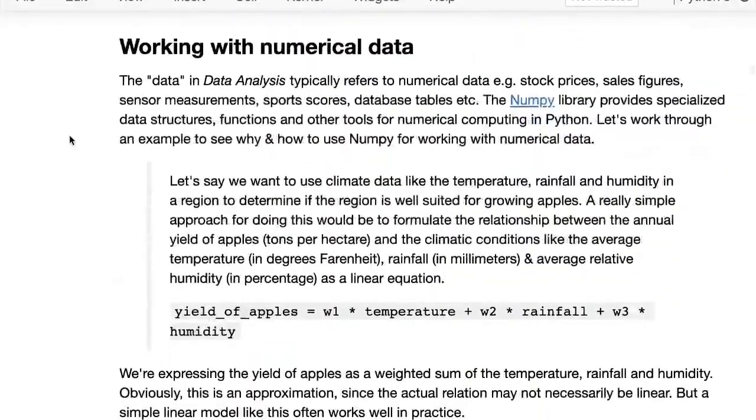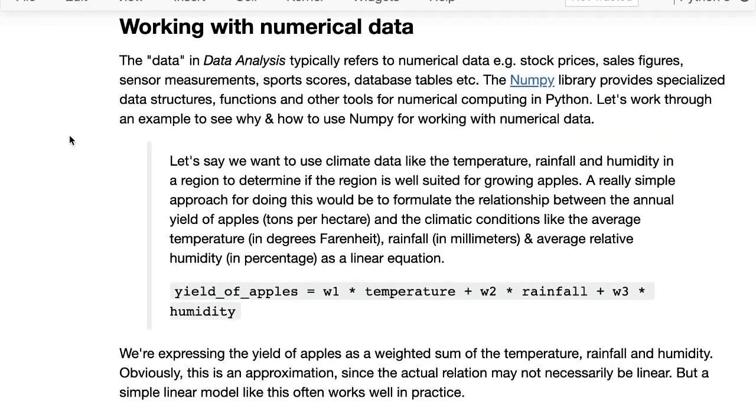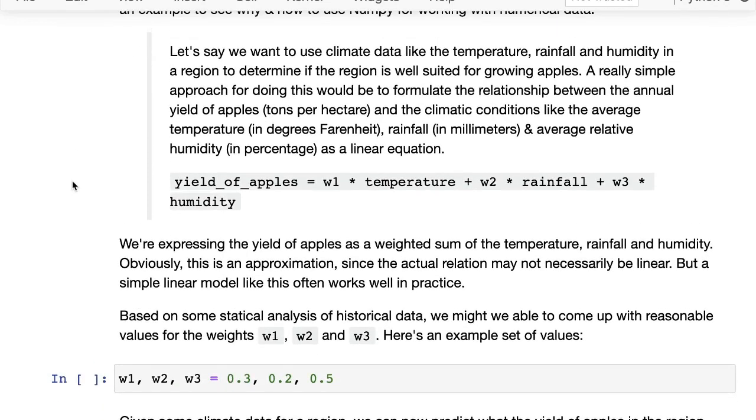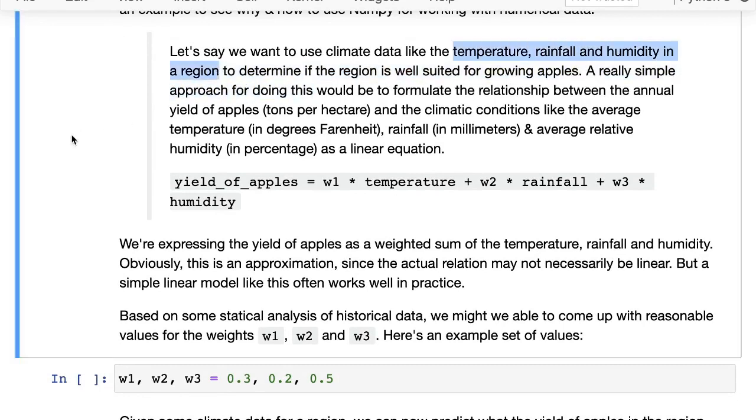All right. As I was saying, NumPy is a library that helps us work with numerical data in Python. So why might we need NumPy, since Python itself also supports a lot of arithmetic operations? Let's look at that using an example. Let's say we want to use climate data, so things like temperature, rainfall and humidity in a region, to determine if the region is well suited for growing apples.